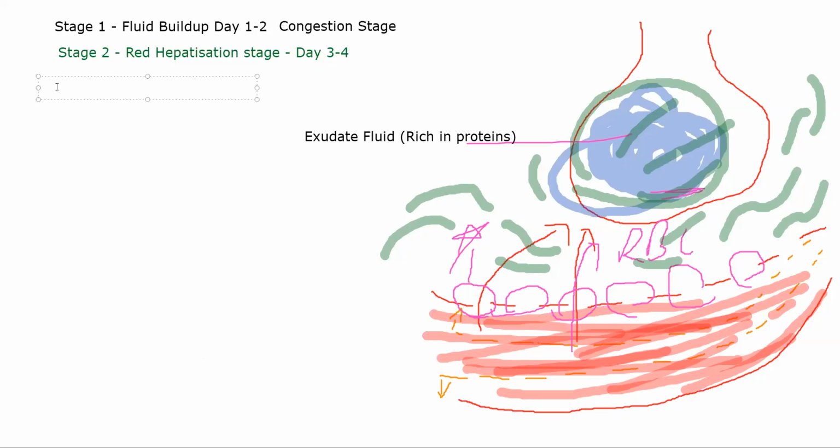of the inflammation occurring here, and you will enter stage 3, which is the gray hepatization stage. All right, this will occur in day 4 to 7. So first, fluid started building up, causing congestion. Ultimately, because of extensive damage to the endothelial cells of your blood vessel, you had RBCs moving out during day 3 and 4. Eventually these RBCs will start getting damaged because of the inflammatory reaction that is occurring, and they will die, leading to the gray hepatization phase.